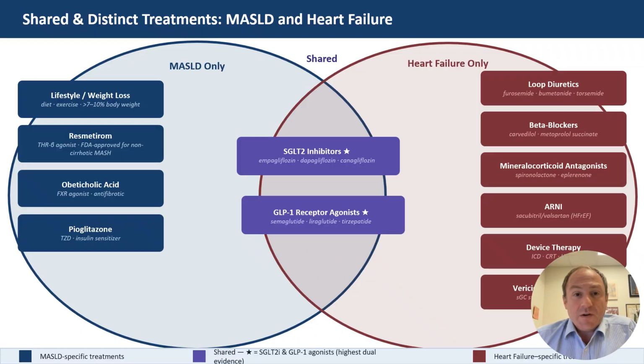This is a Venn diagram showing shared and distinct treatments for both MASLD and heart failure. The incretin mimetics and SGLT2 inhibitors are shared treatments for both entities and may represent the most likely candidates for perioperative optimization.